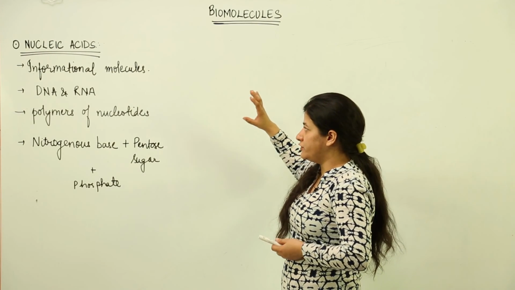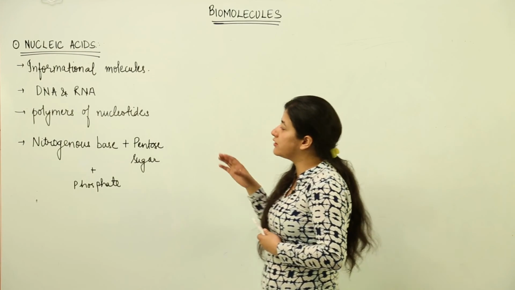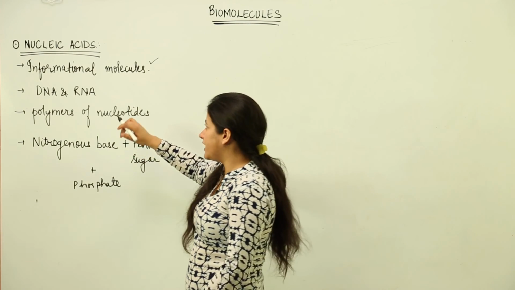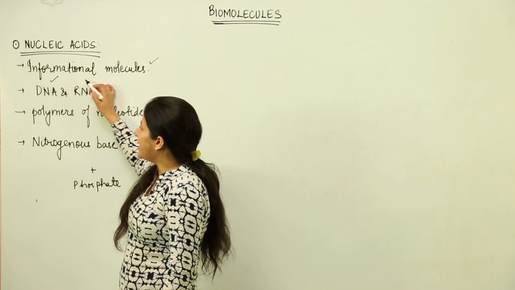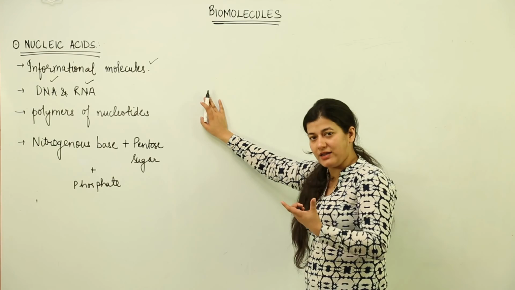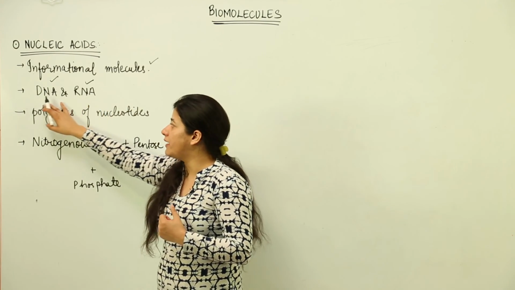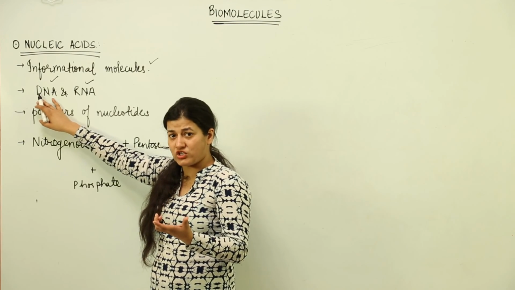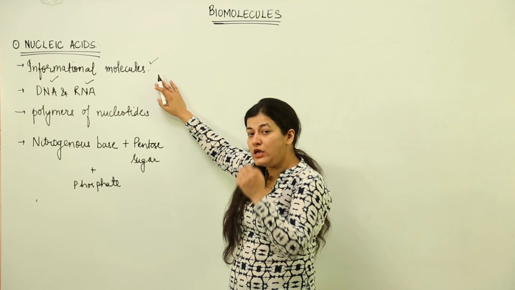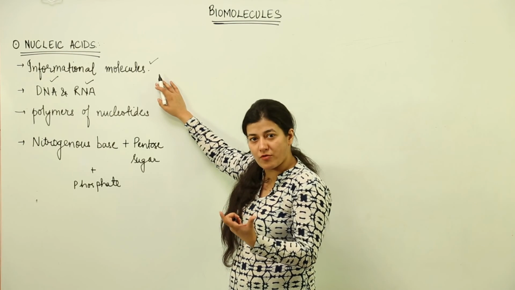So if we have to see the bullet points which we need to understand the outline of this particular biomolecule, these are the informational molecules. The two types of nucleic acids that we deal with are DNA and RNA, and while understanding nucleic acids we see the structure of ATP as well. And what are DNA and RNA all about? DNA carries the genetic information and RNA is like an important associate of DNA, which is responsible for proper execution of that information in the form of protein synthesis.